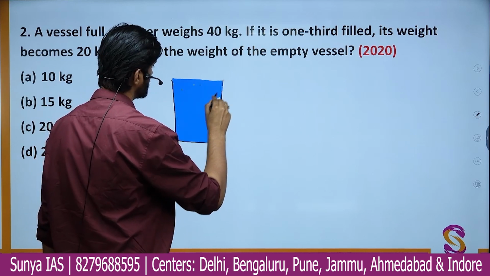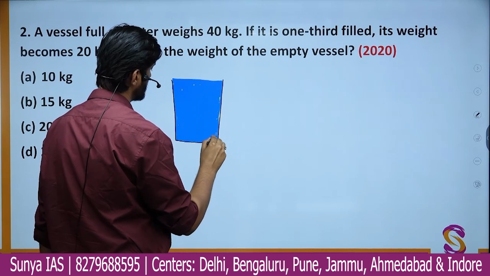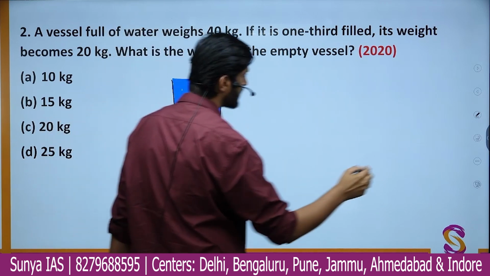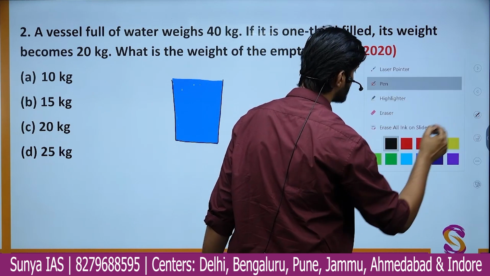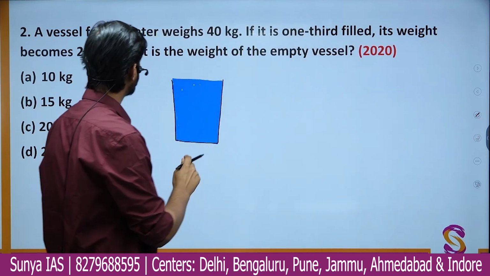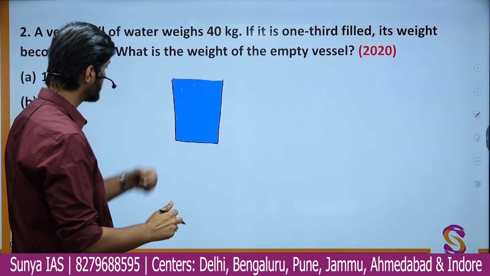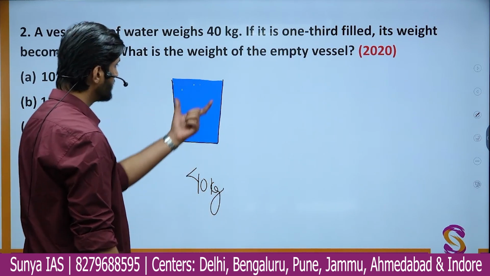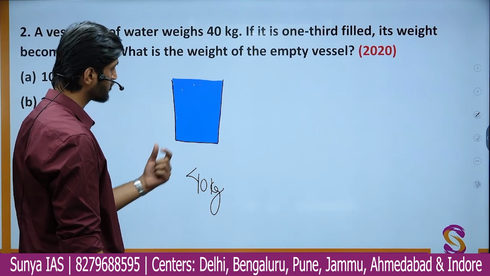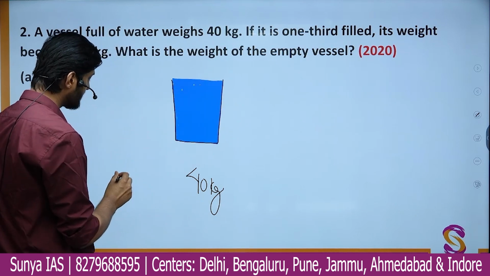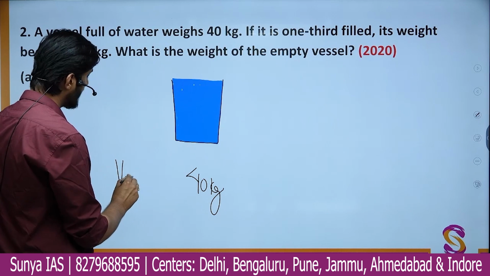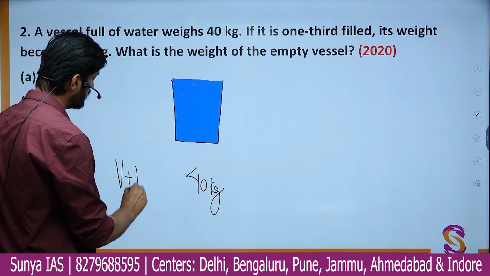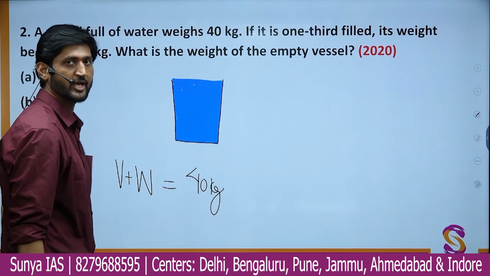So I guess it is done. And then what you are doing next is that it is weighing how much? A vessel full of water is weighing 40 kg. So when you place this vessel which is full of water, you get the total weight of 40 kg. You can say if the weight of vessel is V and the weight of overall water is W, you are getting the sum to be equal to 40 kg, right?